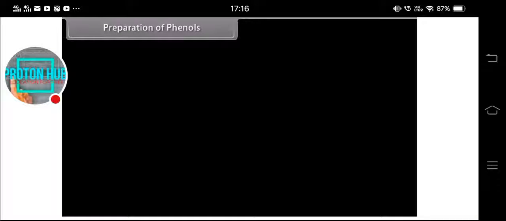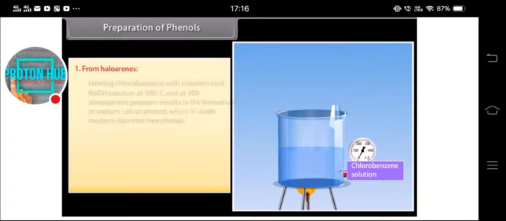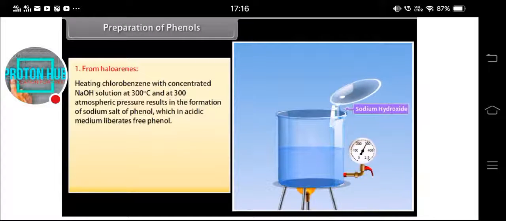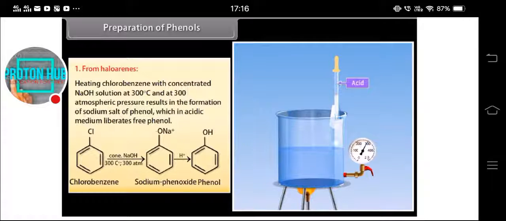Preparation of phenols from haloarenes. Heating chlorobenzene with concentrated sodium hydroxide solution at 300 degrees Celsius and at 300 atmospheric pressure results in the formation of sodium salt of phenol, which in acidic medium liberates free phenol. Chlorobenzene gives sodium phenoxide, and then by providing an acidic medium, it gives phenol.